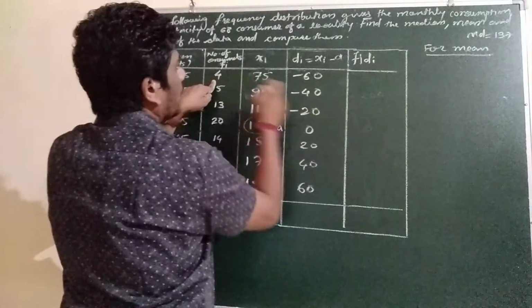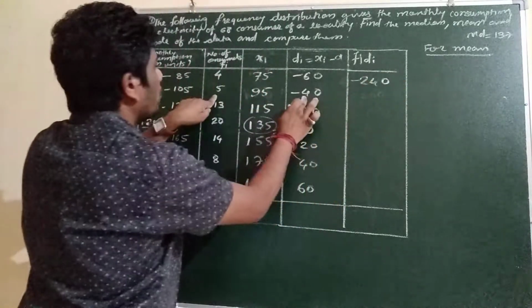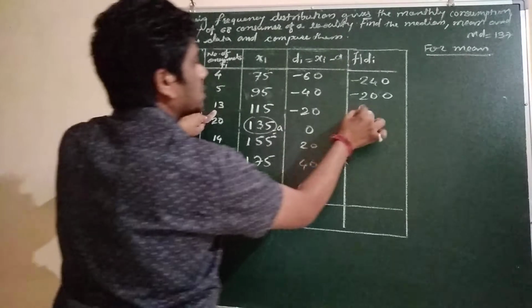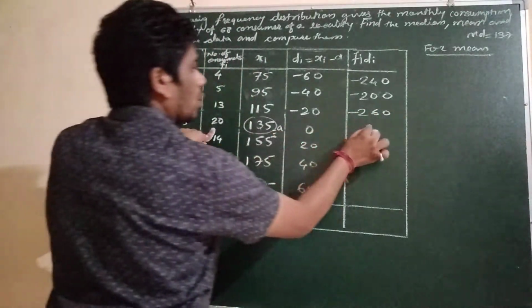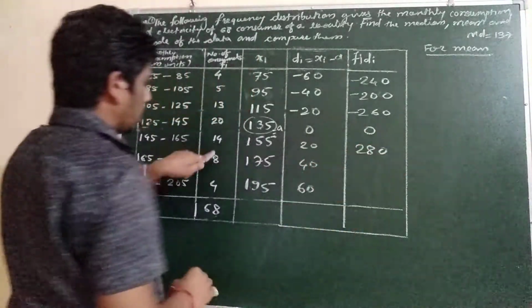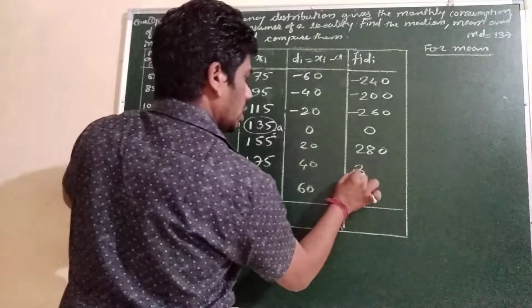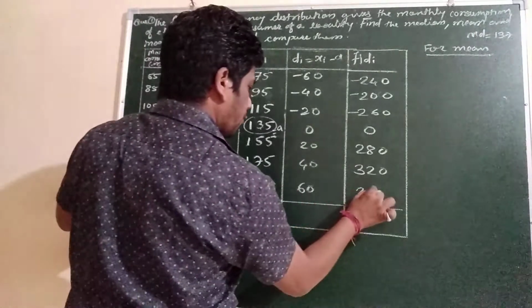So 6 4s are 24, this is negative, 240 we will get here. 5 4s are 20, here 200 we will get. 13 2s are 26, here 260 we will get. Okay, and this will be 0. And this will be 14 2s are 28, 280, positive 280. Then 8 4s are 32, 320 we will get. Then 4 6s are 24, 240 we will get.